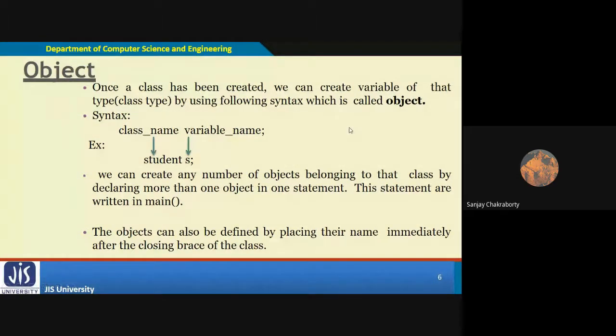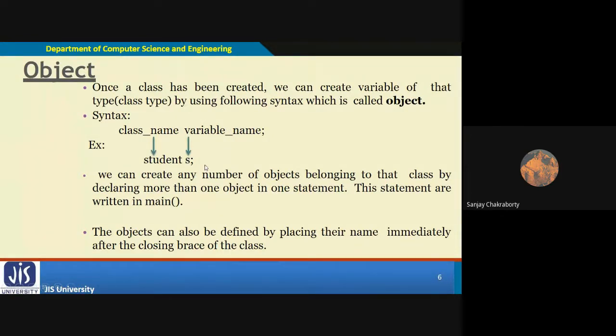Okay, you can say that the object works like an instance of a class or an example of a class, and it is a physical concept. While you are declaring an object, it will occupy some memory space in your computer system, right? How can we define an object? First, you have to define the class name, followed by the object name, which can be anything. It may be a variable name like this.